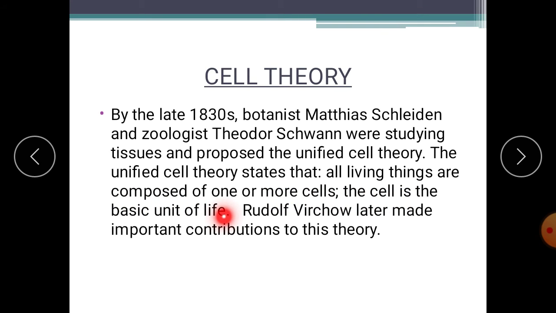They said, these two people together, all organisms are made up of cells, one or more cells. If only one cell is there, they are called unicellular. If more than one is there, multicellular. We human beings are multicellular organisms. So cell is the basic unit of life. Yes, cell is the basic unit of life. These two statements were given by these two scientists, Matthias Schleiden and Theodor Schwann.